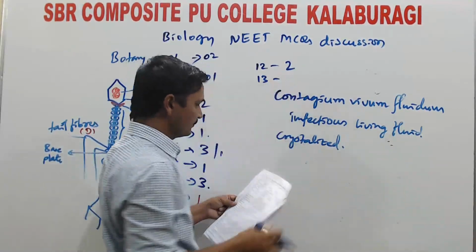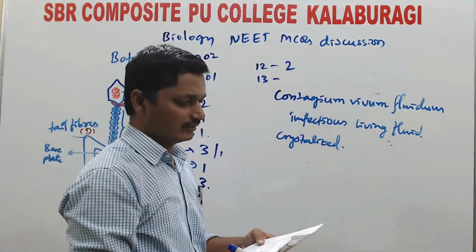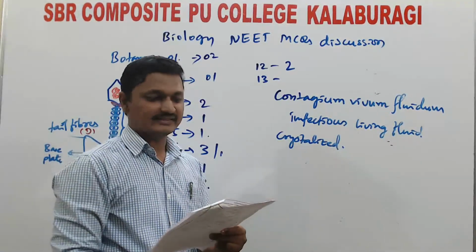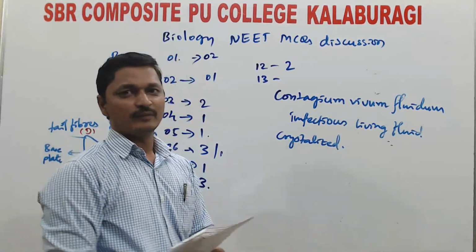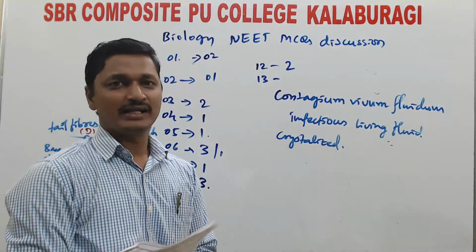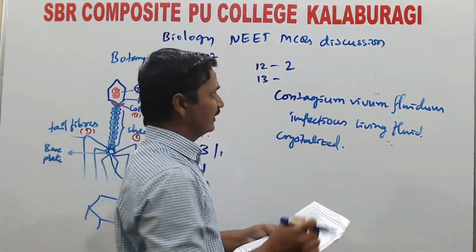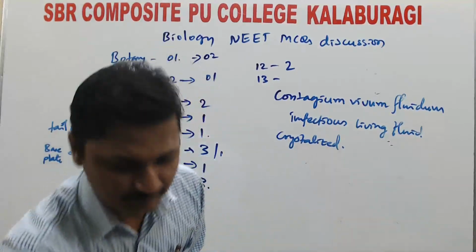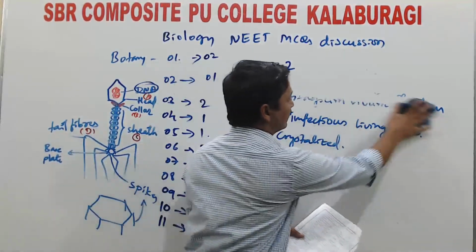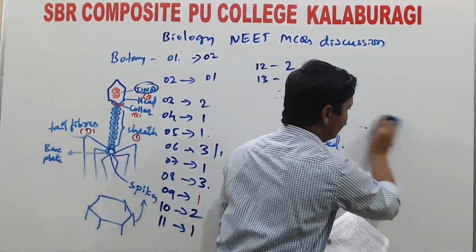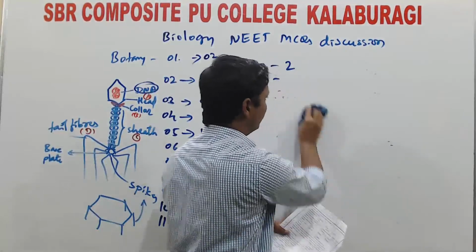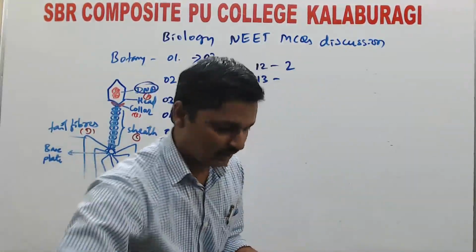Question number 13. All are viral diseases except. Here they gave a list of viral diseases. They gave AIDS, which is caused by HIV, human immunodeficiency virus.